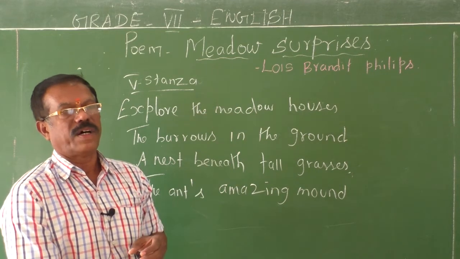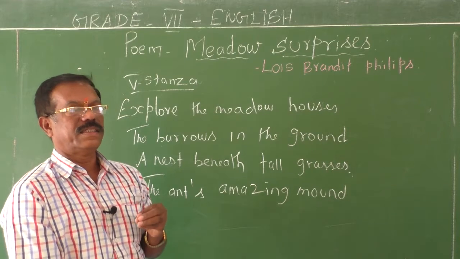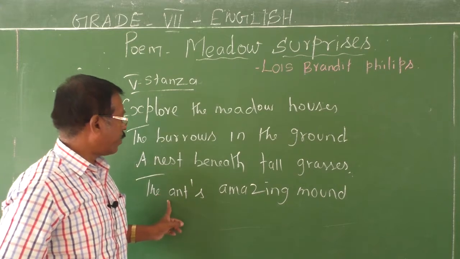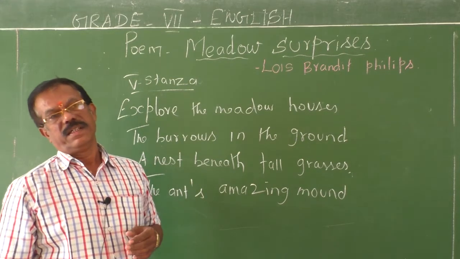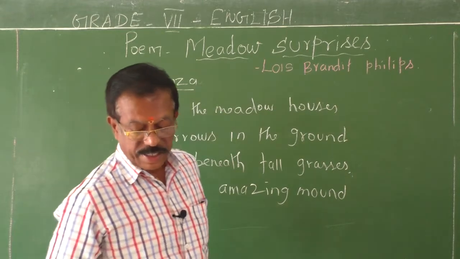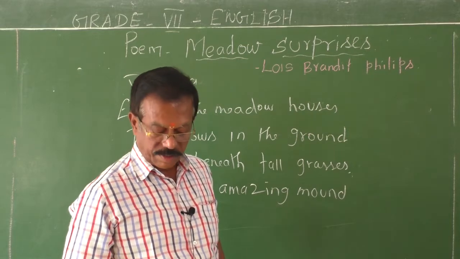It's a safe place for them. They can save the nectar and the honey they bring from the flowers. And you can find the amazing mound constructed by the ants. Okay children, very good. Next let me explain the last stanza of this poem.